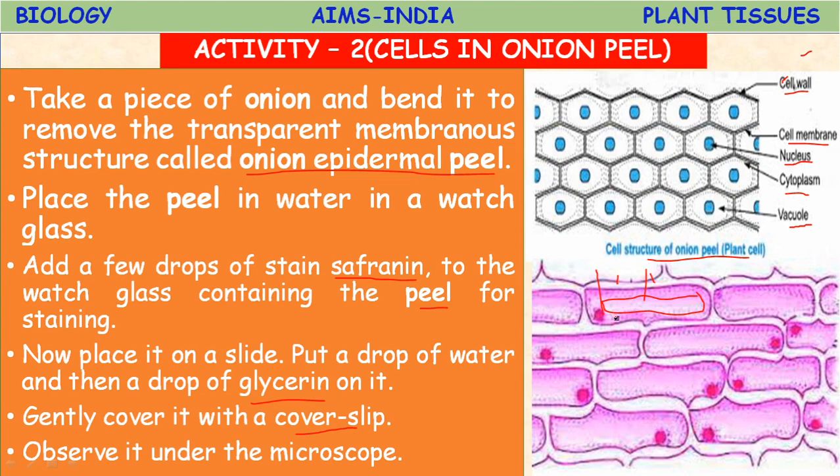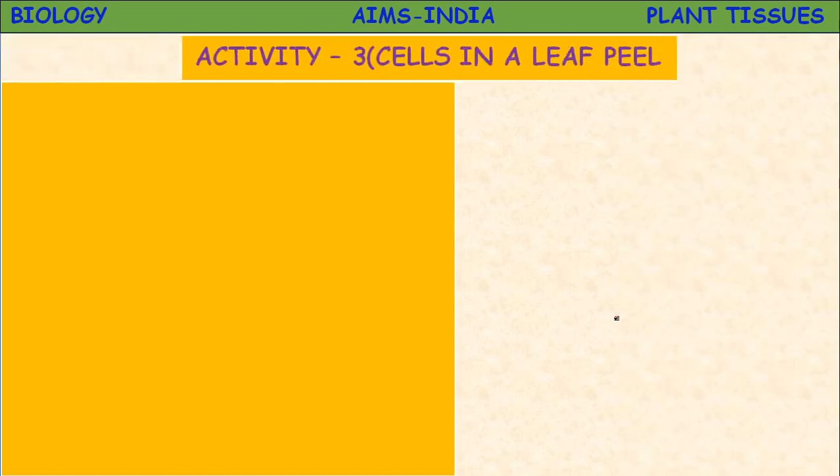The arrangement is like a layer. Okay, in each layer single cells are present, a single layer of cells. That's why they are epidermal cells or outer single layer cells. Okay, children. Next, proceed to another activity.